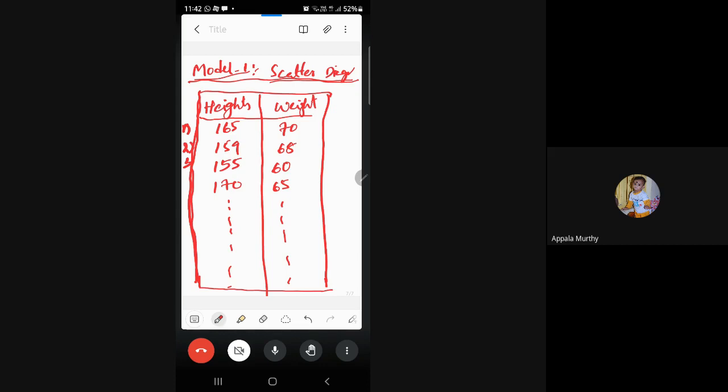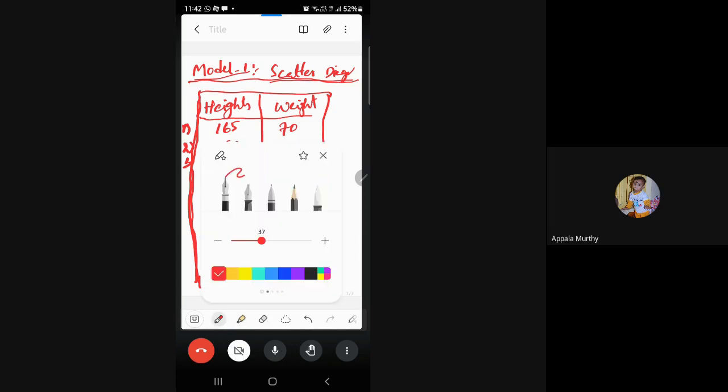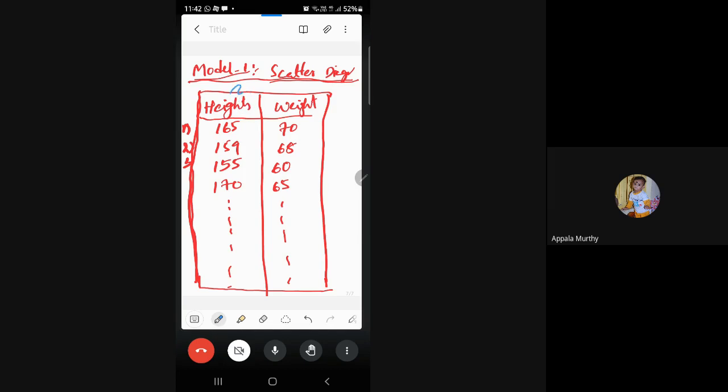Now, if you observe, we have two variables called heights and weights. Height we can take as one variable, representing the horizontal axis, the x-axis on the graphical sheet. And weights we can take as another variable called y, and we can show this on the vertical line, the y-axis. By taking x comma y, we get coordinates like this. This is a coordinate where x is representing height and y is representing weight. Similarly, this is another coordinate, this is the third coordinate, fourth coordinate, and so on.